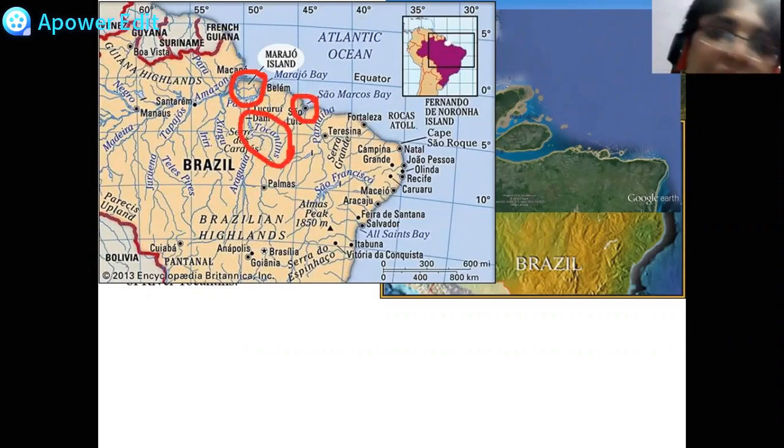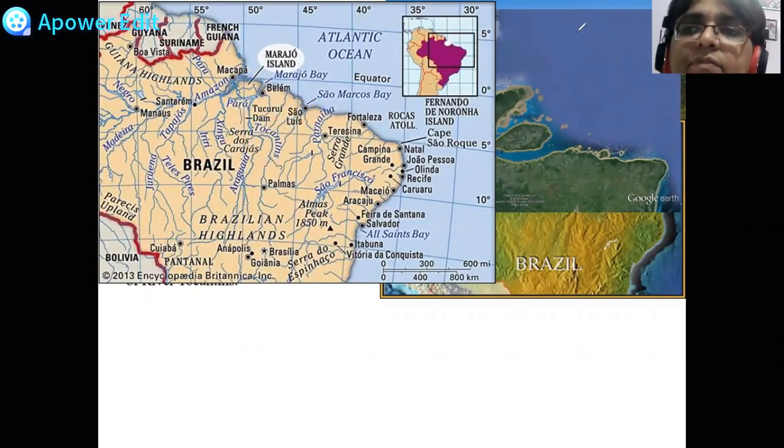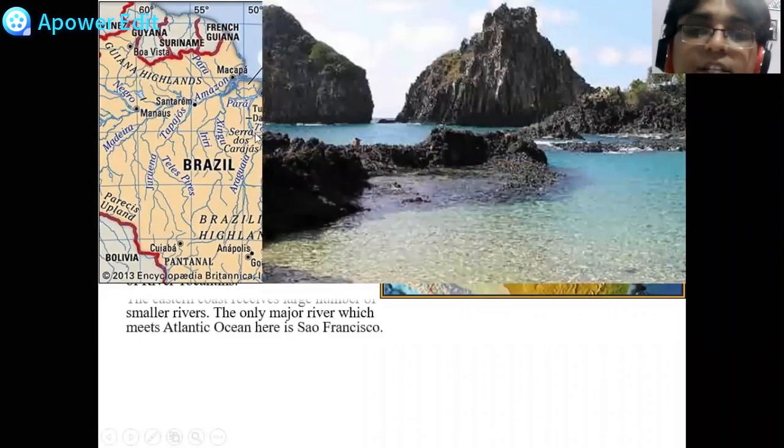Okay, so river Tocantins is a tributary of river Amazon, and Amazon and Tocantins together have formed the Marajo Island. This is another island formation here, that is Sao Marcos Bay. We are trying to explain each and every point with the maps. Do remember all these maps. You can take a screenshot otherwise as well.